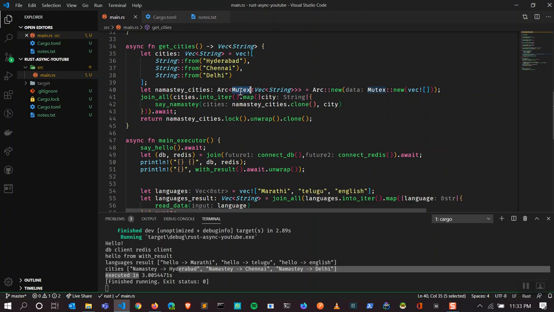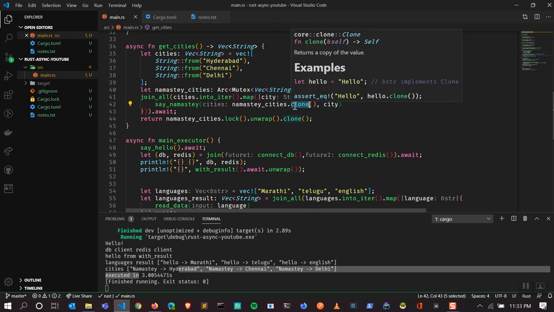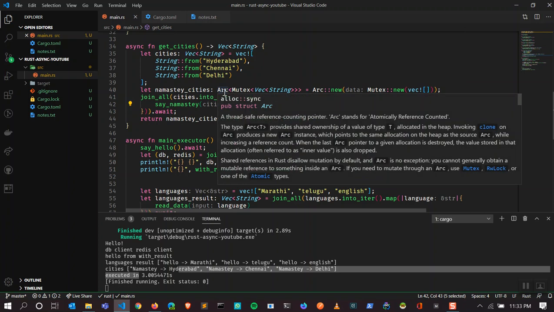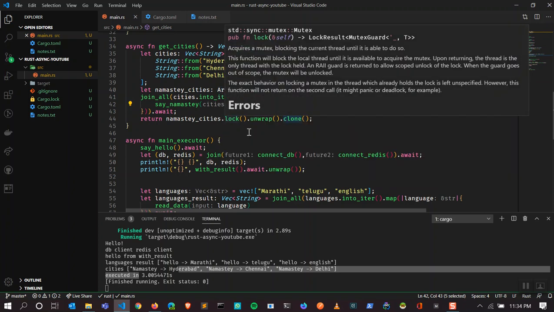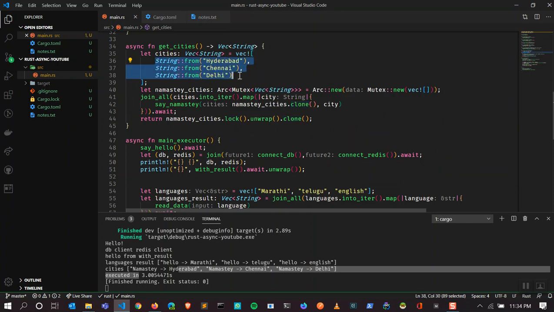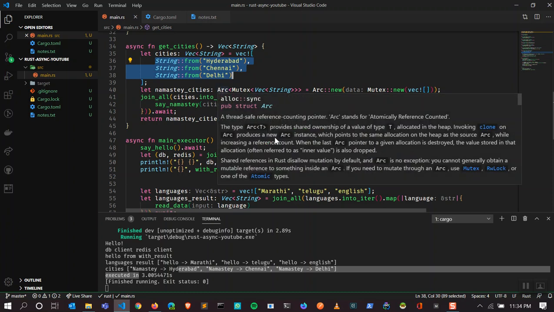Now what arc does: since Rust cares about ownership for each function, we will use arc. That means we will clone the data and share it across the threads. Arc means a thread safe reference counting pointer. Since we have three, it is going to create a reference to that vector 3 times.